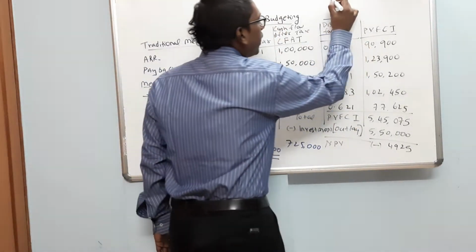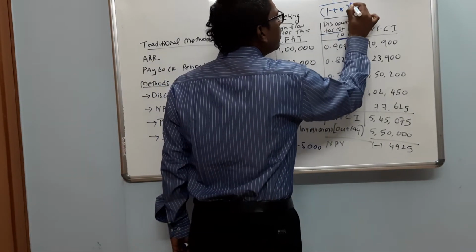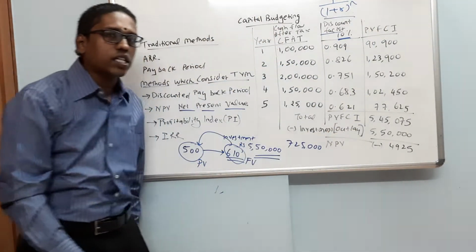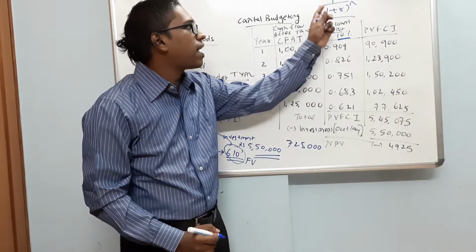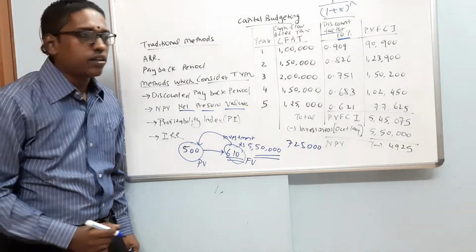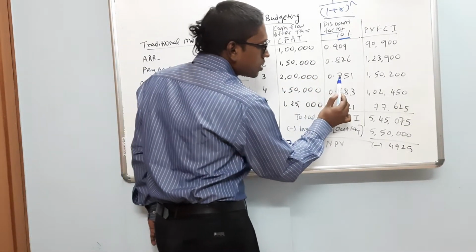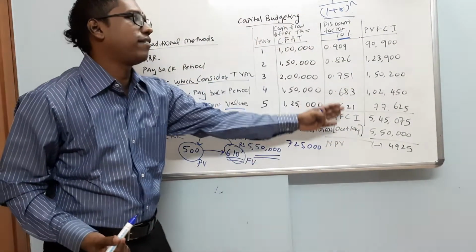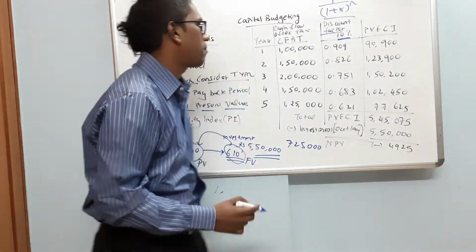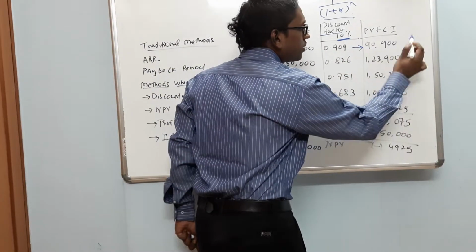The formula to find discount factor is 1 upon (1 plus r) raised to n, which we will learn further once we start with the curriculum as a course. So when we apply 10% discount factor, our discount factors happen to be 0.909, 0.826, 0.751, 0.683 and 0.621 for the first 5 years. Which means when I multiply 1 lakh into 0.909, I get 90,900 rupees.